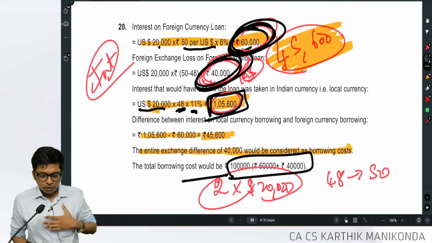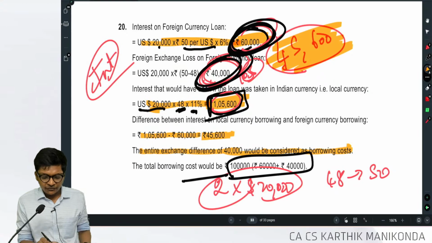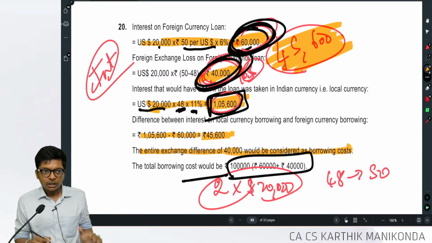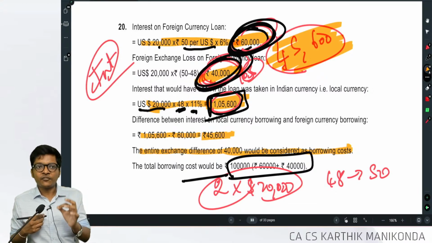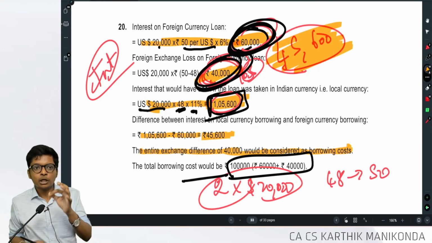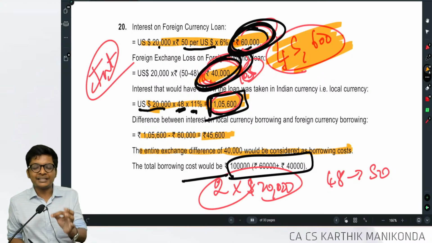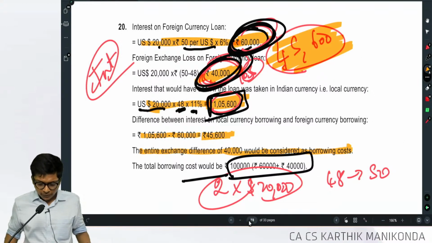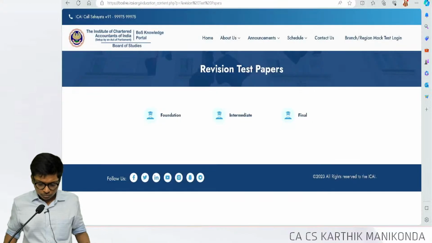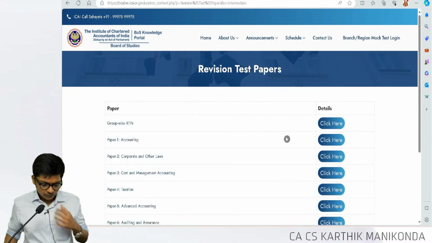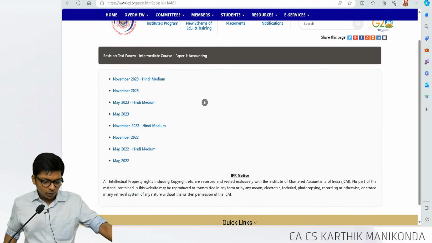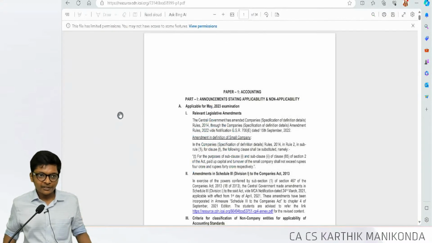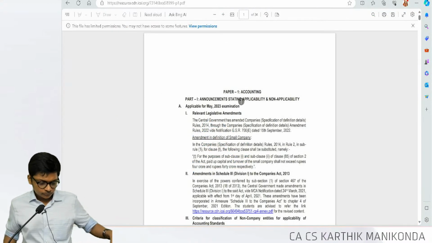The wordings. Let's look at this, guys. What is the exchange difference here? 40,000. The wording says exchange difference on foreign currency borrowings to the extent attributable towards interest. Following, guys. This is our November 23 RTP. Let's go to another RTP, guys. November 23 is done, now May 23. We will do it quickly.